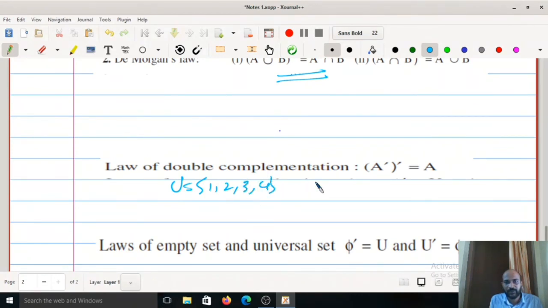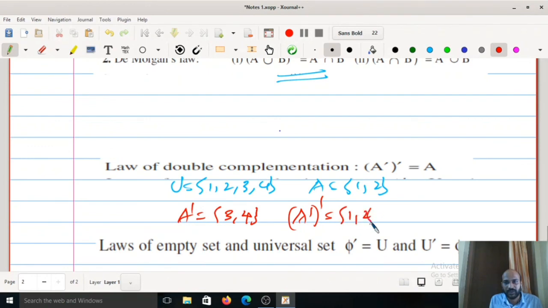Suppose A equal to set {1, 2}. Now what about A complement? A complement will be {3, 4}, right? Then what about (A complement) complement? All elements in U which are not in A complement, which are not 3, 4, which are 1, 2 itself. So this is equal to A.